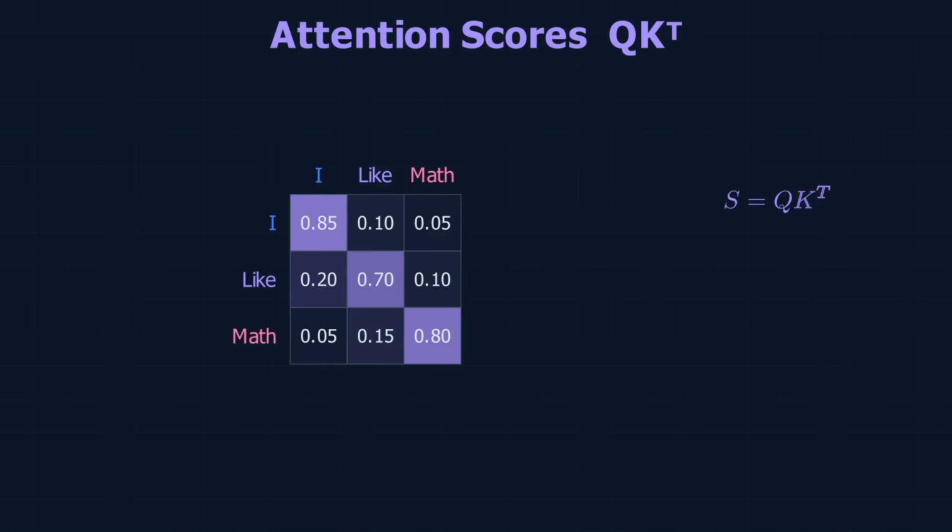Here in the given matrix, each row represents a query vector for each token and each column represents the key vector for each token. The values in the matrix are the attention scores. The higher the attention score, the more influence a token has on another token. Let's have a look at the first row. The contextual embedding of "I" is mostly influenced by "I" itself, then by the token "like", and at last by the token "math". We can take the same intuition for the other rows as well.